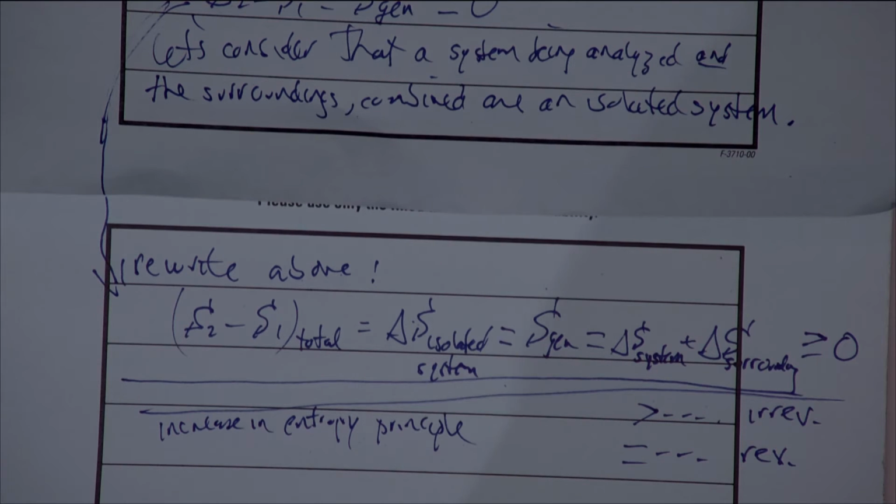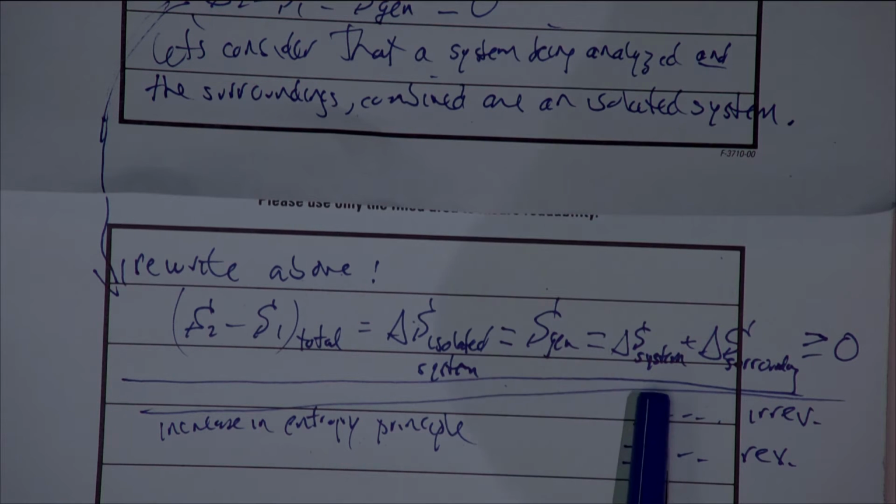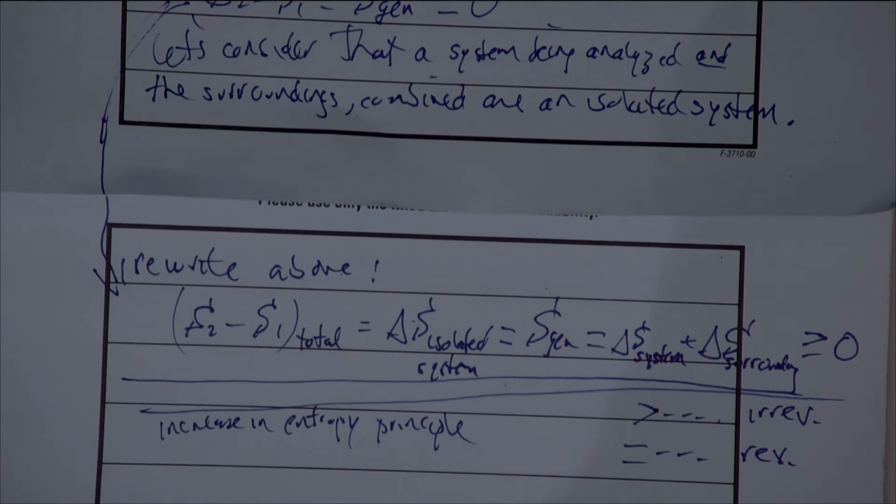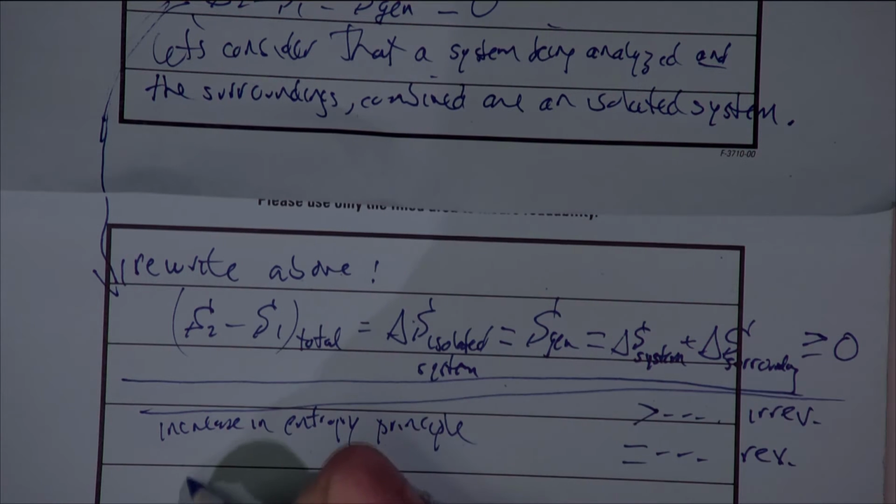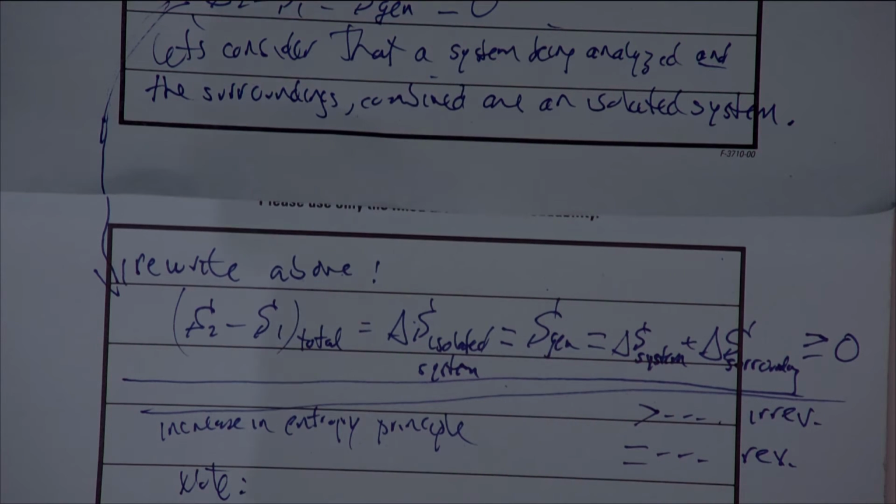Okay. This shows us pretty clearly that there will be an entropy change, which we call the entropy generation, and that it's going to be the sum of the entropy change of the system plus whatever is surrounding it. And again, the combined system and surroundings are all isolated from the rest of the universe. So just a couple of final notes, just to summarize all this, put it all together.